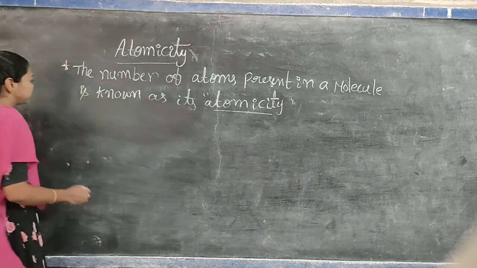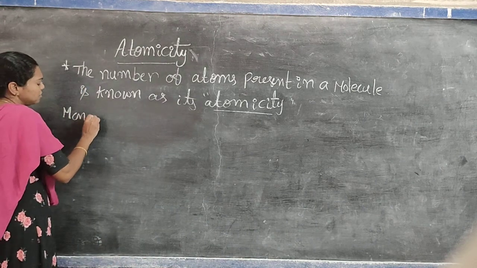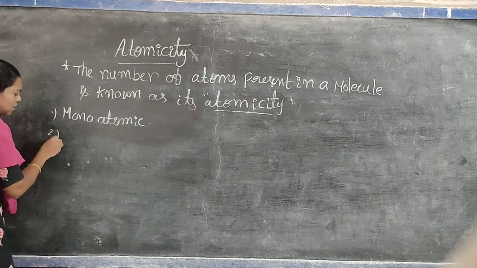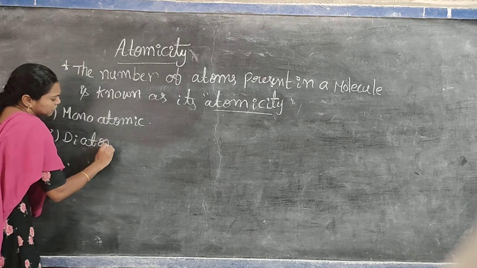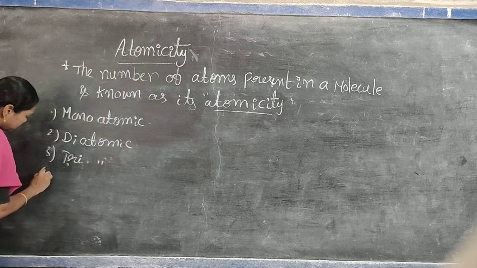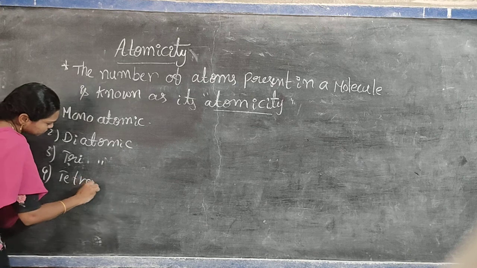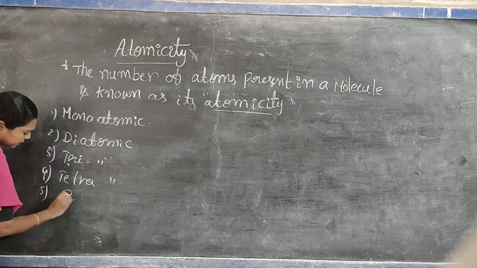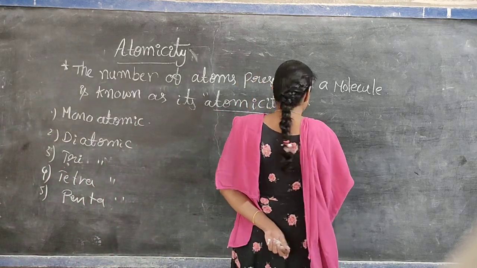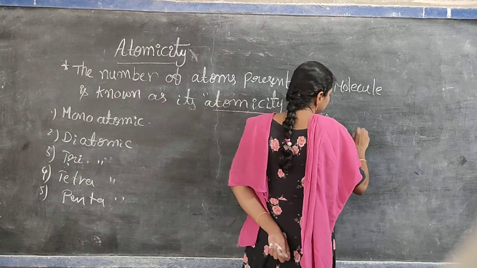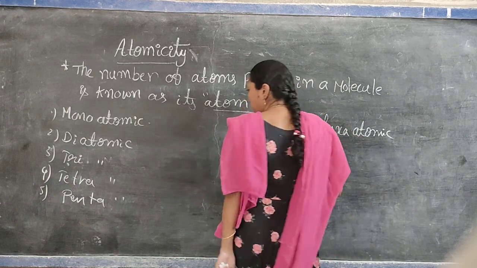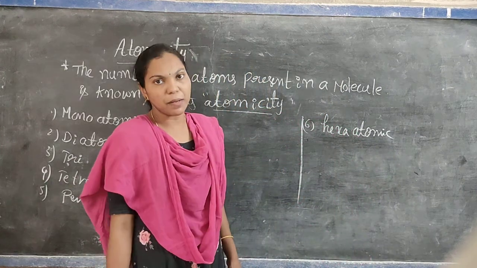That is nothing but monatomic molecules, diatomic molecules, triatomic molecules, tetratomic molecules, pentatomic molecules, hexatomic molecules, and more than penta we can say polyatomic molecules.